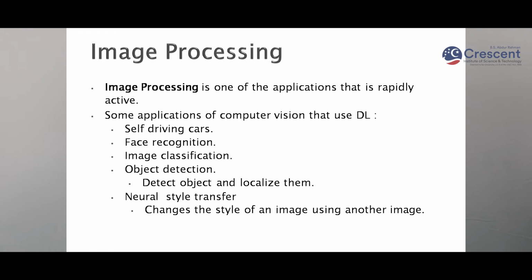In image processing, we can see there are lots of applications: self-driving cars, face recognition, image classification, and object detection. These are the various areas where computer vision is working. You can see in the first image there is a cat image.